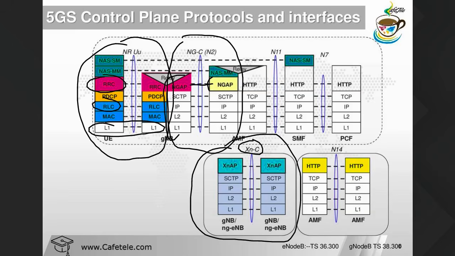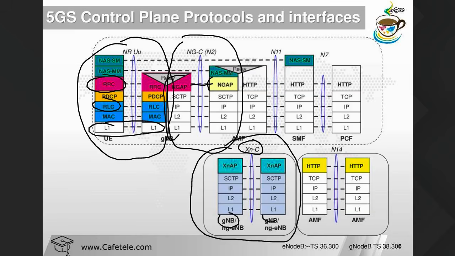So this is your architecture for the Xn-C, XnAP, between one gNodeB and another gNodeB, or between one next generation eNodeB and another. So we have two things: gNodeB and next generation eNodeB. This is only applicable when connected to the 5G core network, not applicable when it's connected to the current scenario. Now we have AMF and SMF.